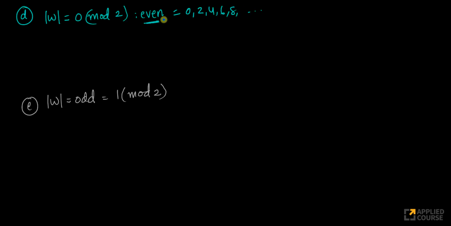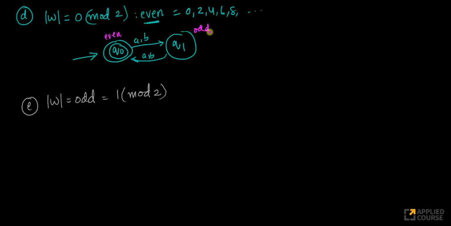Since I want to track even-odd, I should be able to do it with just 2 states, right? So Q0 and Q1. I start here. When I start here, my length is 0, so I should accept this. The moment I reach here with A comma B, the length of my word is odd. Now if I go back here with A comma B, my length becomes even. So intuitively, this is your even length state and this is your odd length state. That's it. Very, very simple case.